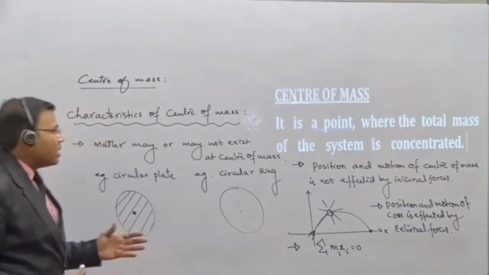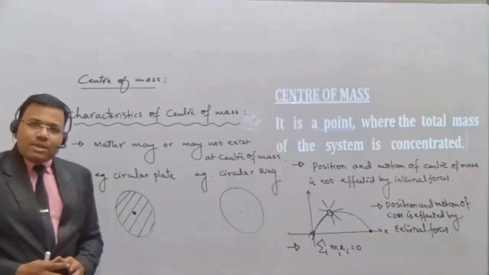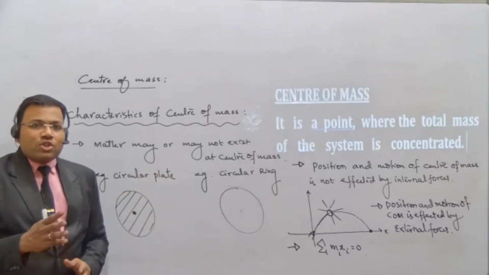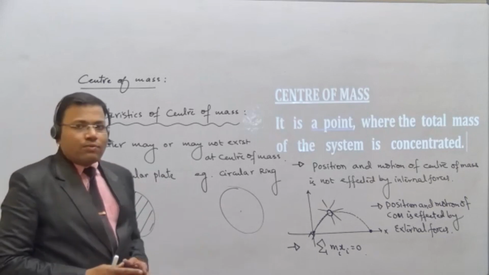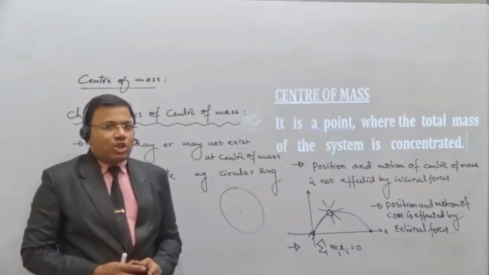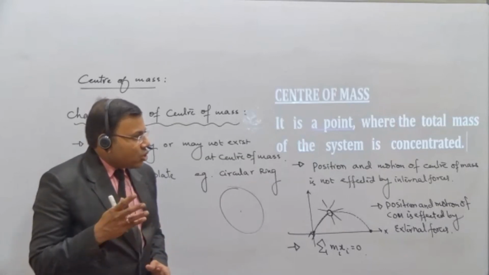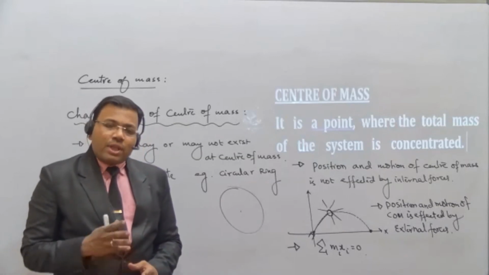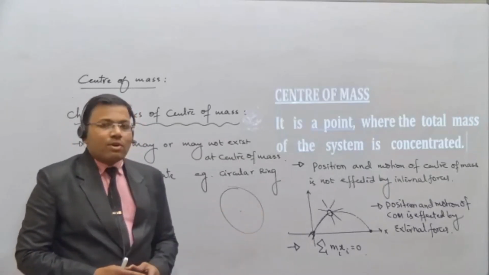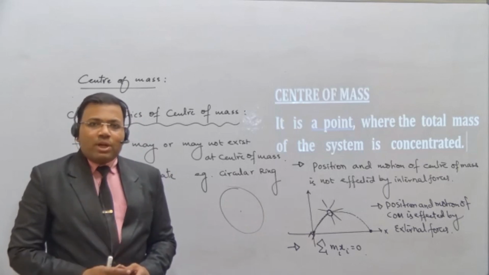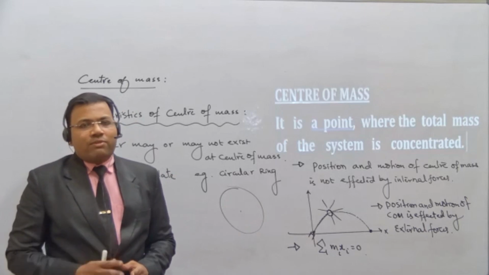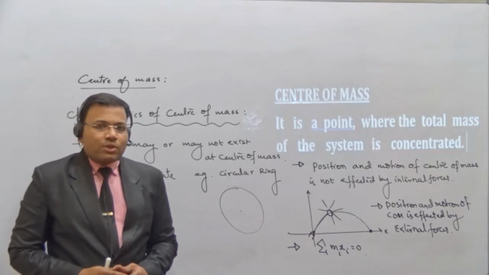So once again, let us revise. Matter may or may not exist at the center of mass. The examples I have given. Position and the motion of the center of mass is not affected by the internal force. This is the example for the motion. The cracker example I have given for the position. Next, if it is not affected by the internal force, then it is affected by the external force. That is the third property. And the fourth characteristic, what we have seen, is that the sum of all the moments of the masses about the center of mass is always 0. Hope you have understood the characteristics.